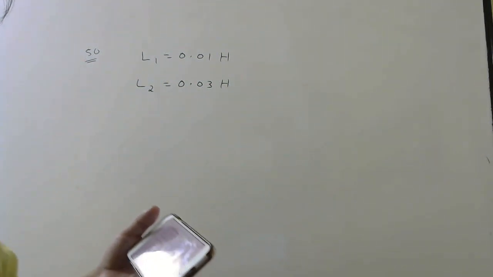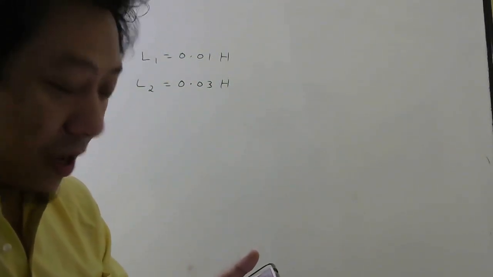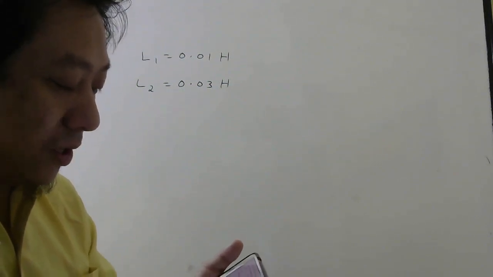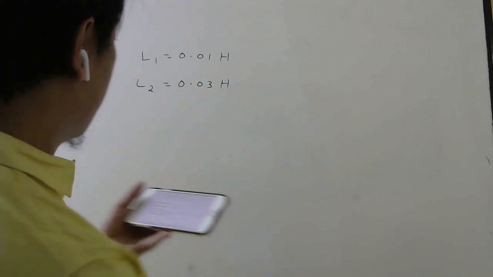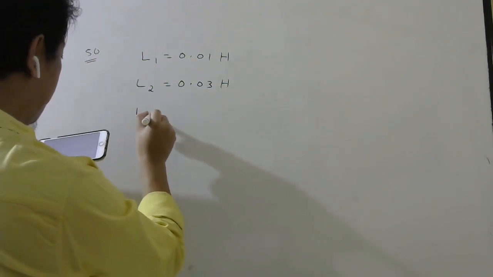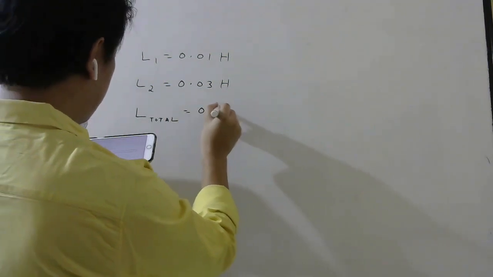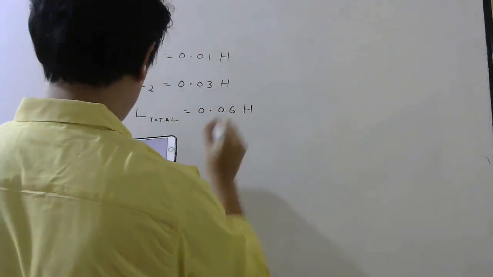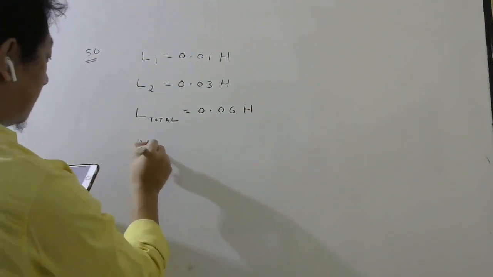When they are connected in series so as to support each other, I will tell the meaning, then the resultant self-inductance, resultant means total self-inductance, is 0.06 Henry. The coefficient of mutual inductance.